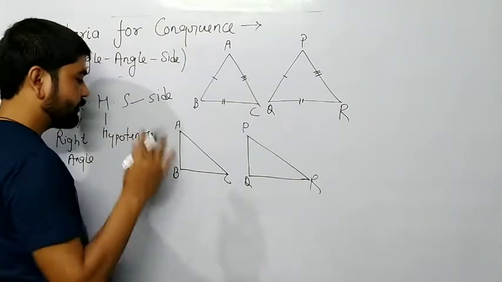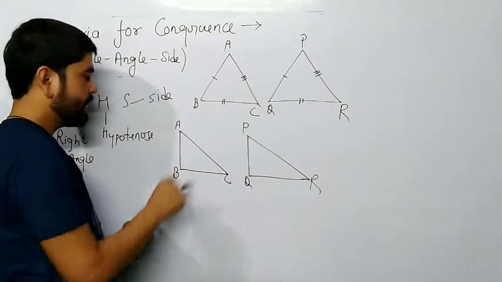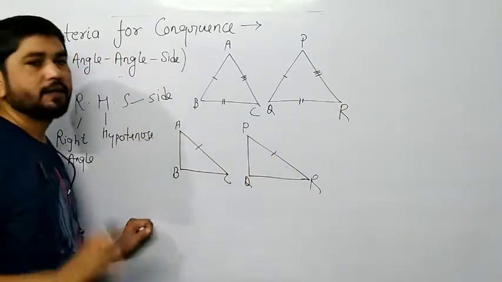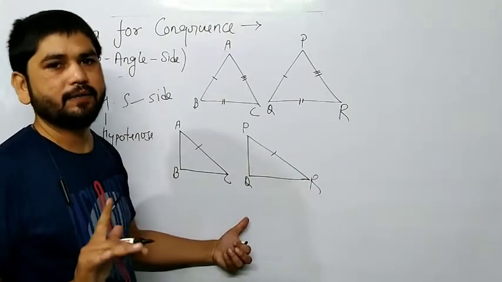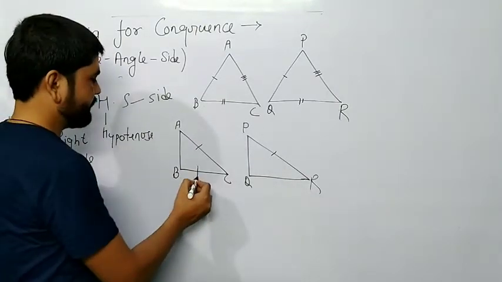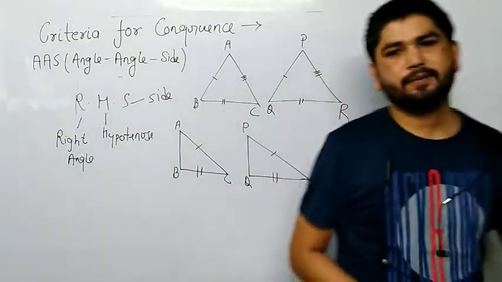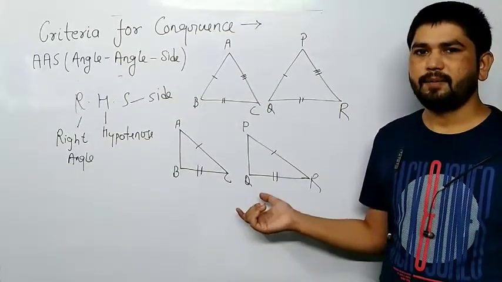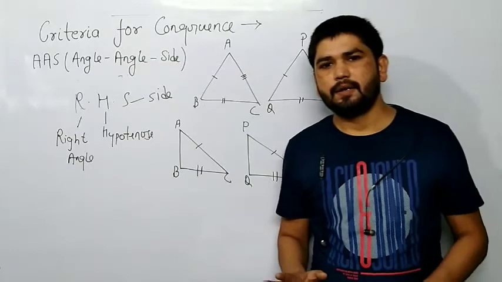Here the first property is R, the right angle, so that is okay. Second, the hypotenuse must be equal. Third is the side. Two sides are remaining, so any one side must be equal, and we are taking this one. So this is the RHS property. Got it, class?